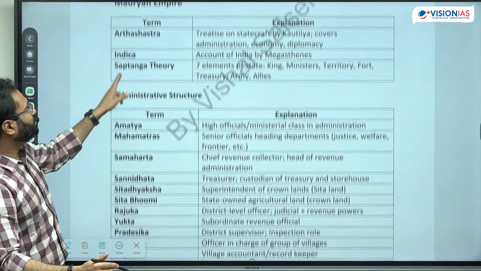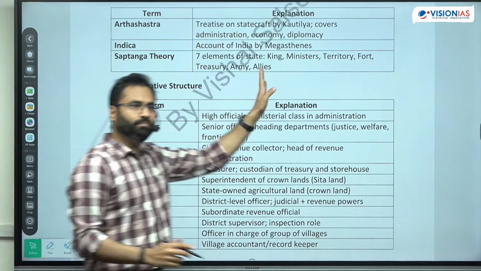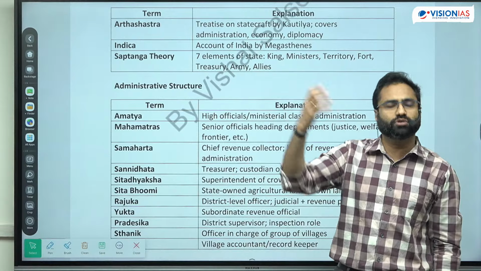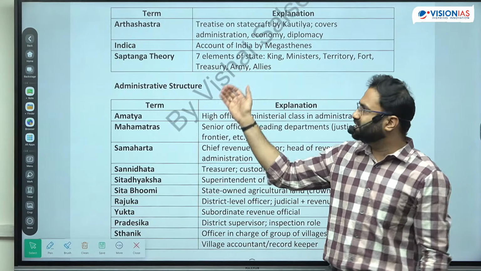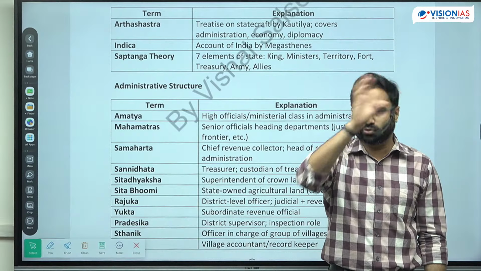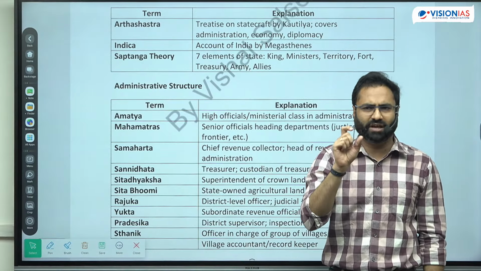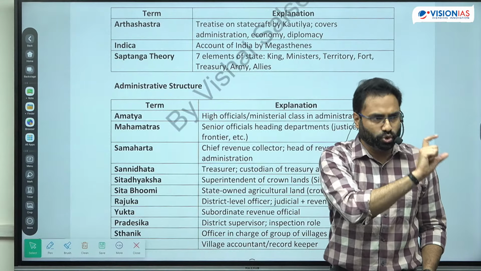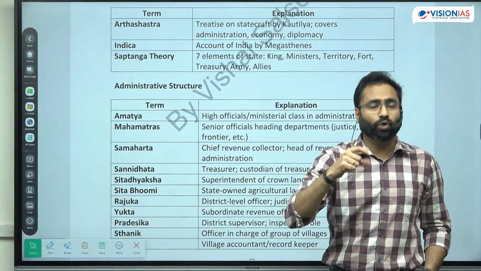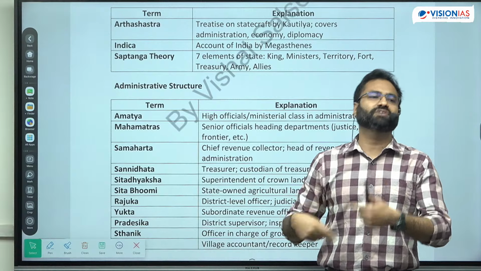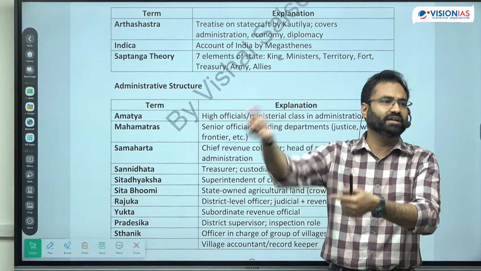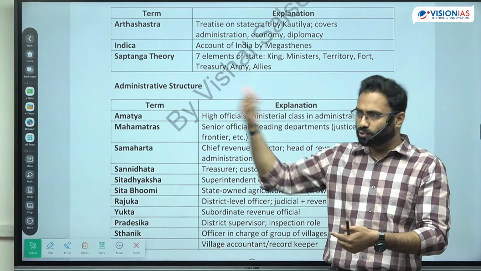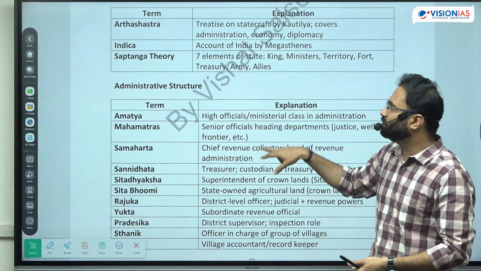Then Indica by Megasthenes. So it was contemporary of Chandragupta Maurya and it talked about the Mauryan Empire. So through the Megasthenes Indica, which is available not in the true form, it is available in very much fragments only, तो वहां से हमें पता चलता है कि caste क्या था, how social division was there, what were the gifts that were provided by Chandragupta Maurya to Seleucus Nicator and vice versa, how he was posted as an ambassador, right. All these things are being provided.